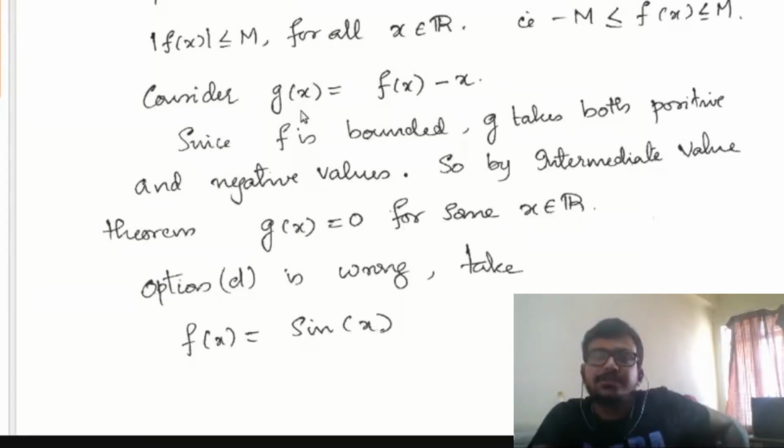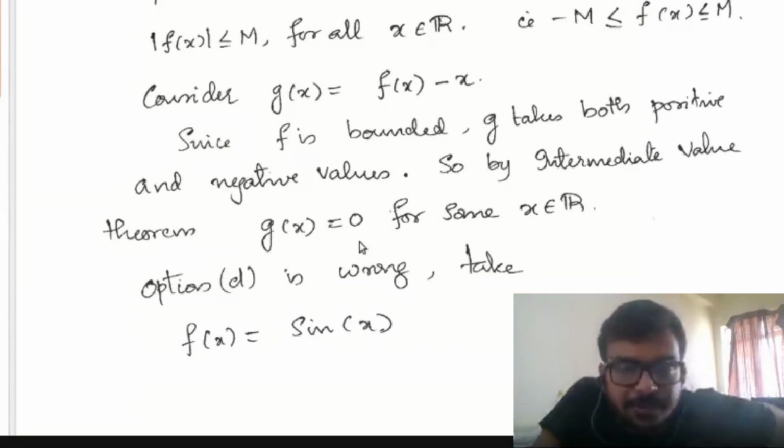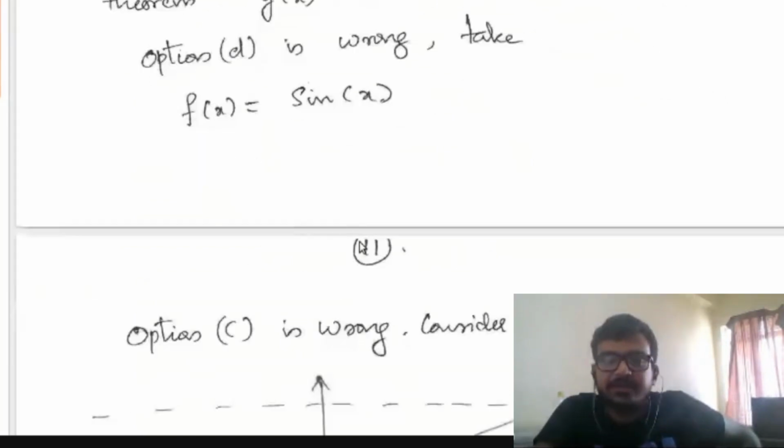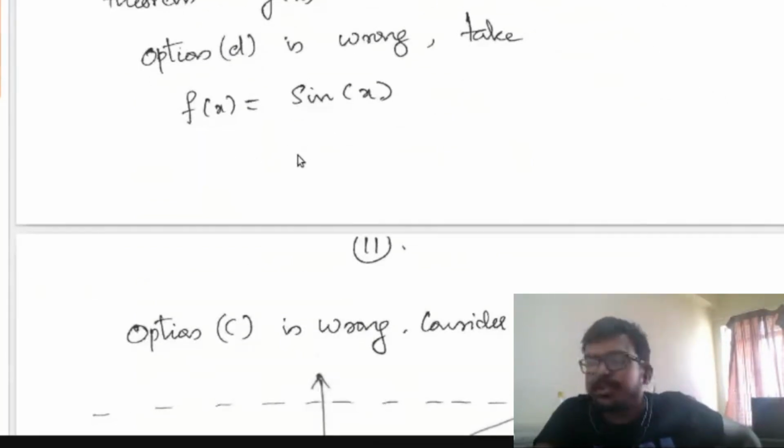So g is equal to 0 means f of x equal to x for at least one x. So option B is correct, and option D is wrong. As I said, you take f of x equal to sin x.